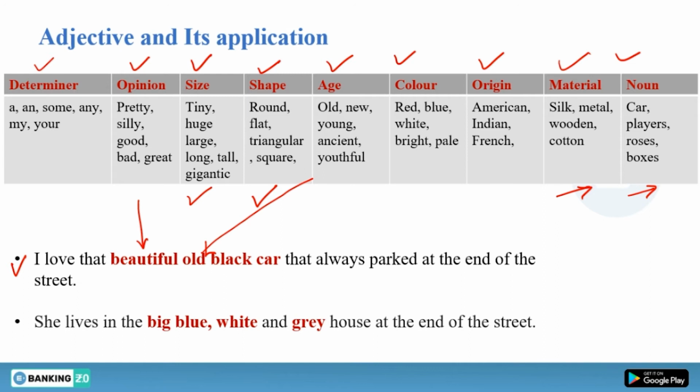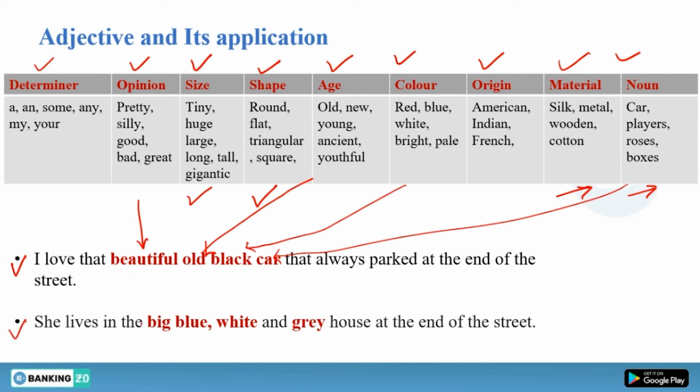So I love that beautiful old black car. After that we have used black, and then finally we have used the noun car. This should be your sequence. You cannot say I love that old beautiful black car, then your sequence will be incorrect.